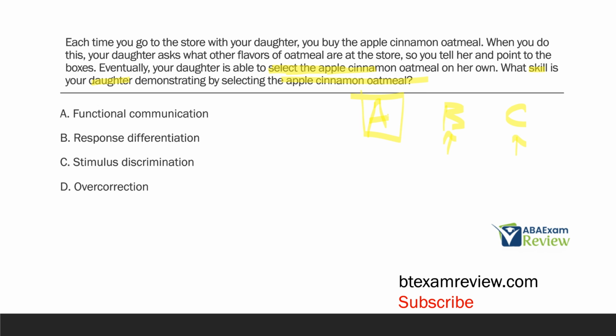What skill is that? A, functional communication. Well, we've covered this already in previous questions. The daughter isn't communicating anything here. She's just selecting the right stimulus out of a group. So A is not right.